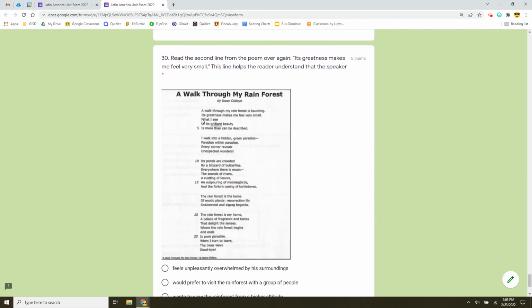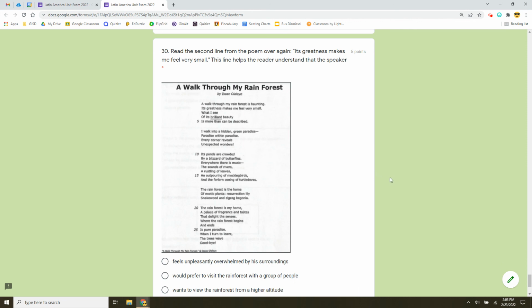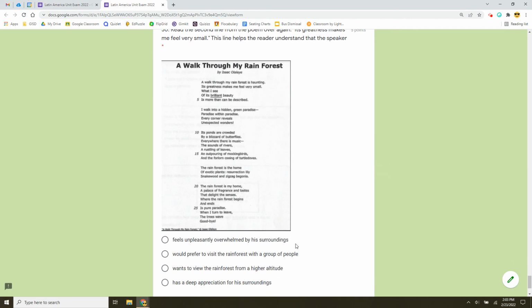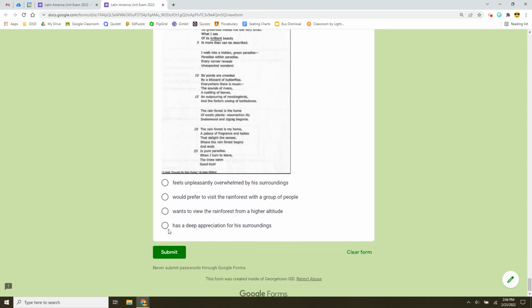Read the second line from the poem over again. Its greatness makes me feel very small. This line from the poem helps the reader understand that the speaker feels pleasantly overwhelmed by his surroundings. Oh, excuse me, feels unpleasantly overwhelmed. So, no, that's not the answer. He would prefer to visit the rainforest with a group of people, he wants to view the rainforest from a higher altitude, or he has a deep appreciation for his surroundings.